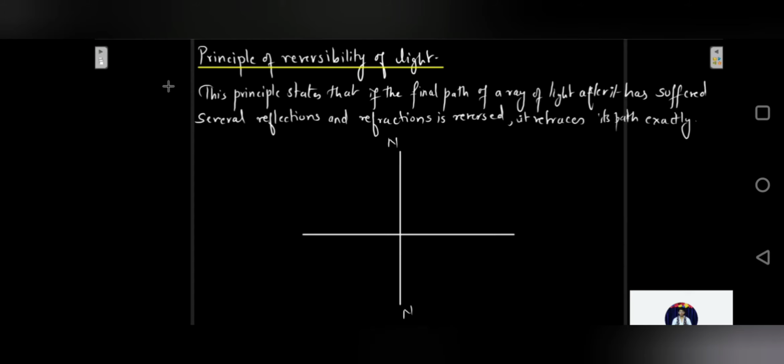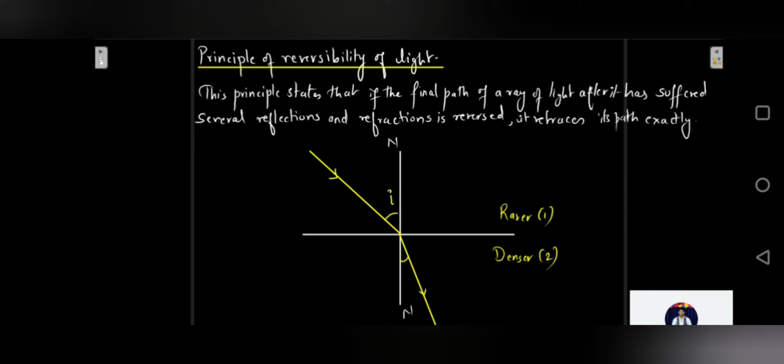If I make a ray of light incident at this point, this is my rarer medium, medium 1, and this is the denser medium, medium 2. Obviously the ray of light is going to bend towards the normal, so you have to take care how you draw your ray. It has to bend towards the normal, with the arrows, so the angle of incidence should be more than the angle of refraction.